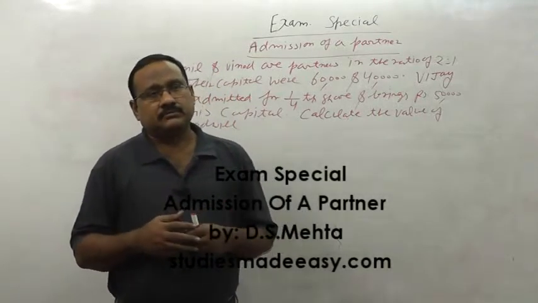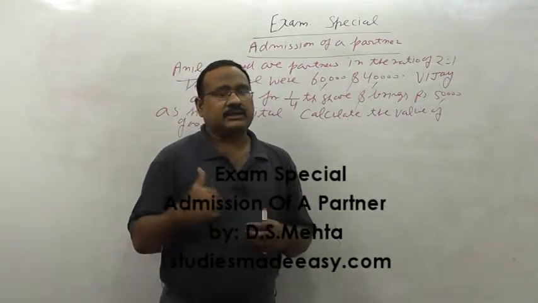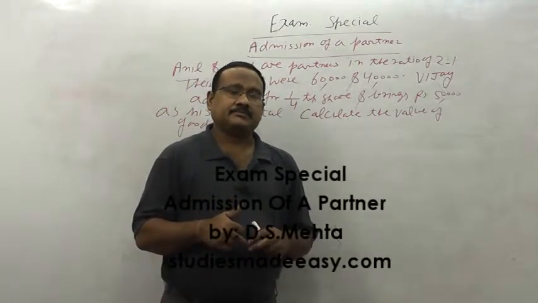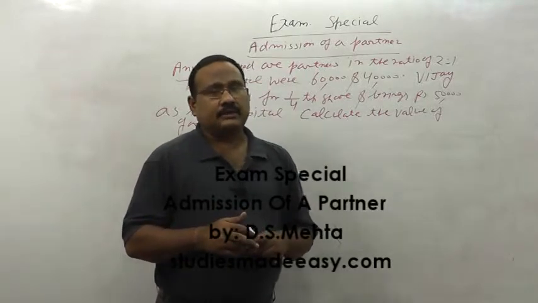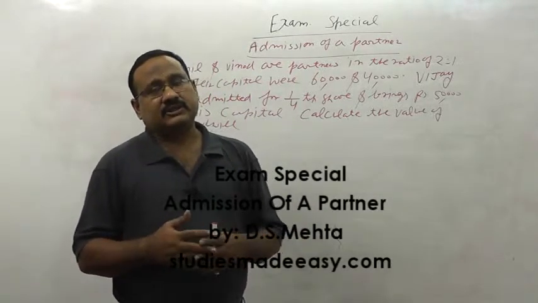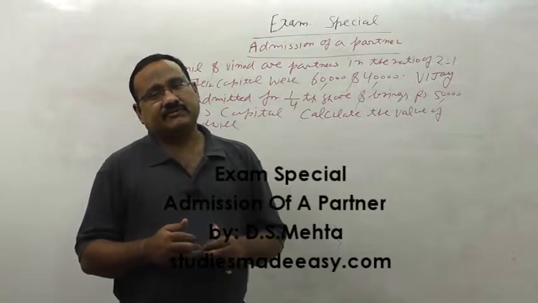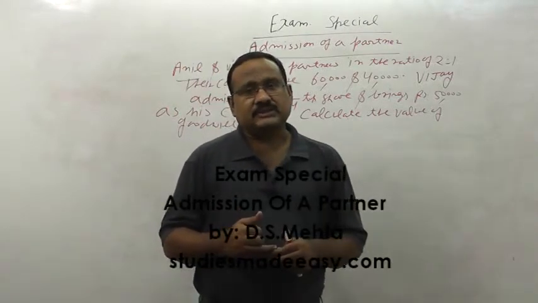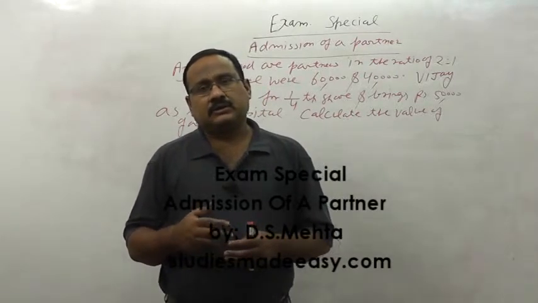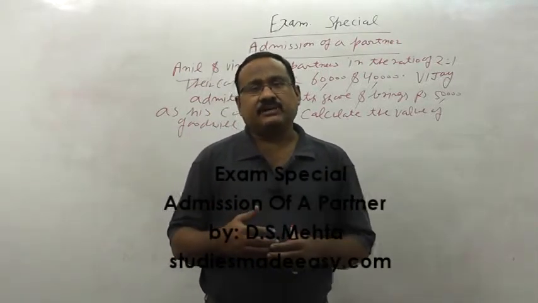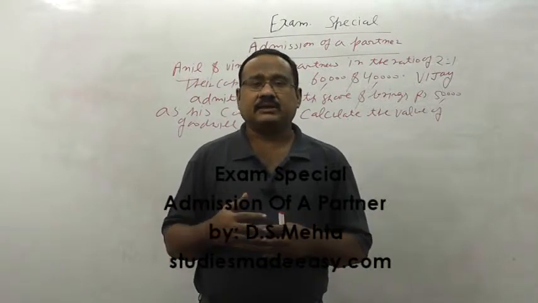In the question, Anil and Vinod are partners in the ratio of 2:1 and their capitals are 60,000 and 40,000. Vijay is admitted for 1/4 share and his capital contribution is 50,000. And the question is, we have to calculate the goodwill.